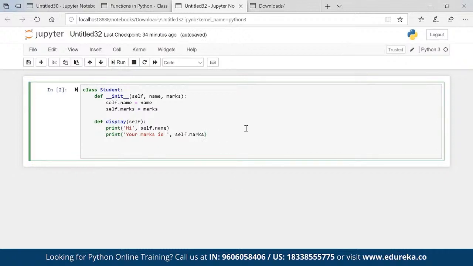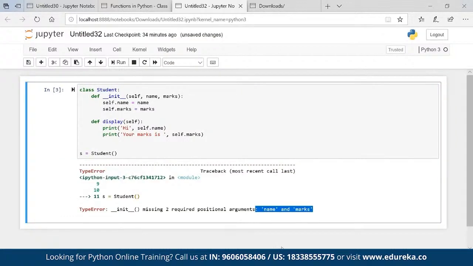Now, after this, I created a class called Student. Inside that, there is a method. This method is known as constructor. This method is known as instance method. So now if I go ahead and create an object from a class, if I execute, it will throw me an error because it is looking for name and marks. You can have a constructor without parameters, absolutely no issues.